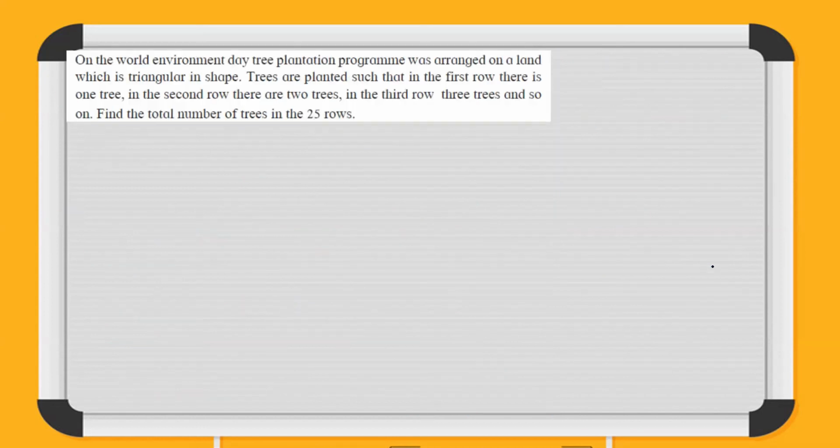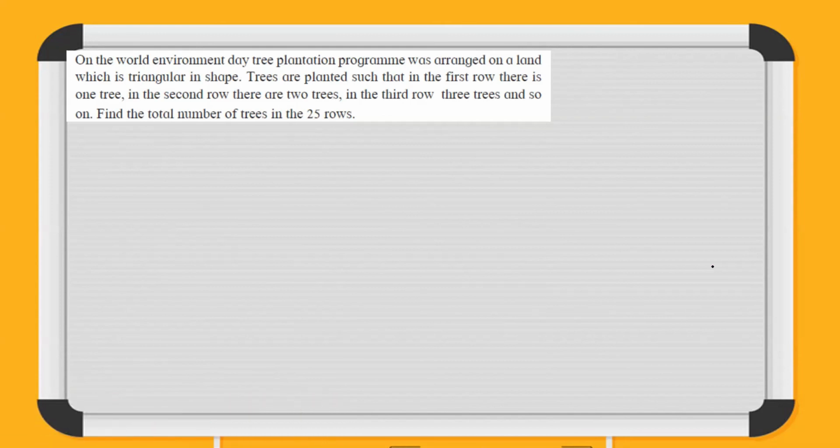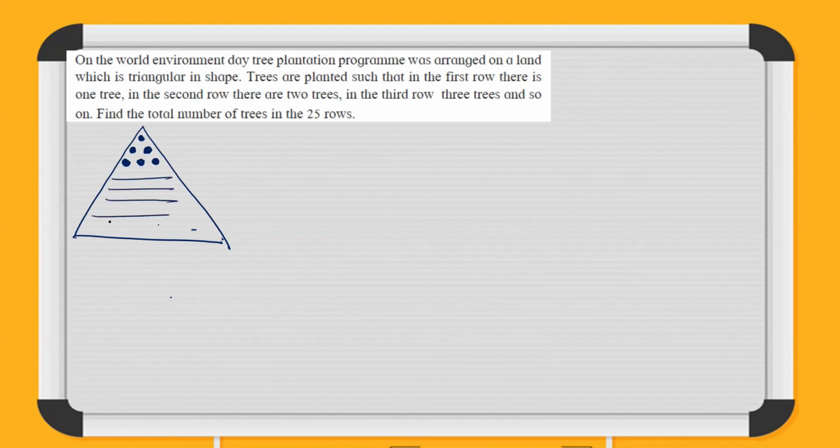Right, last question for today. On the World Environment Day, a tree plantation program was arranged on a land which is triangular in shape. Trees are planted such that in the first row, we have one tree. In the second row, we have two trees. So let us say this is the triangular shape. In the first row, they have one tree. Second row, two trees. Third row, 1, 2, 3 trees. And so on. This will go like this.